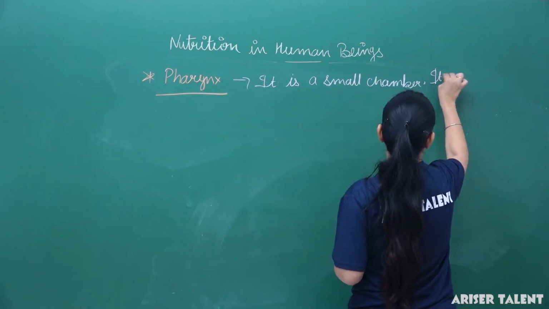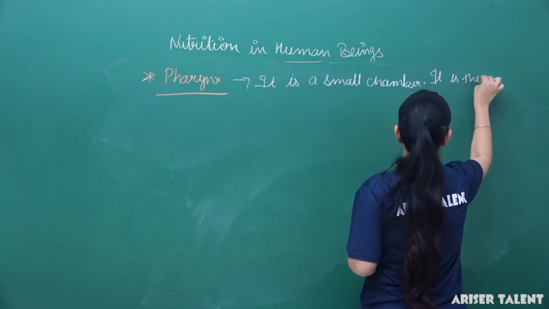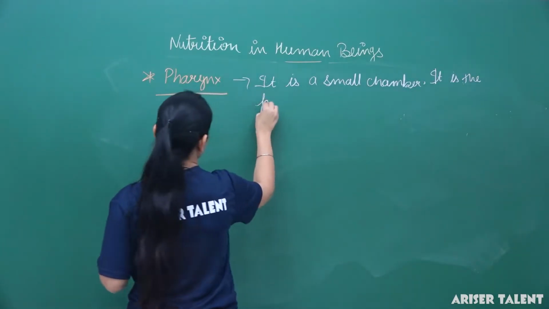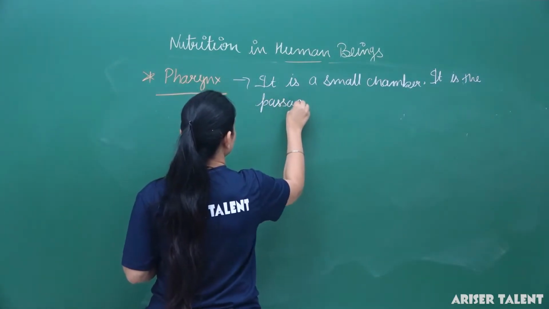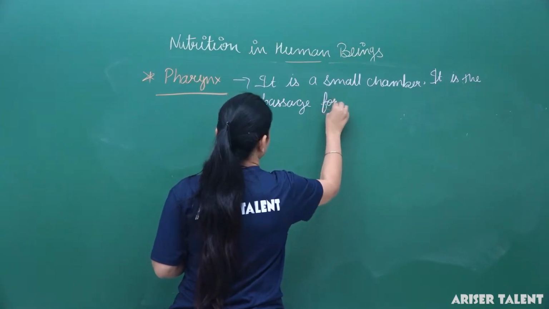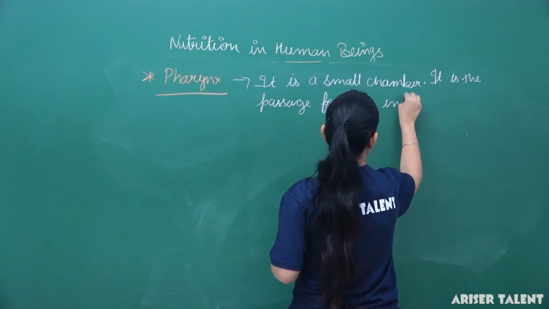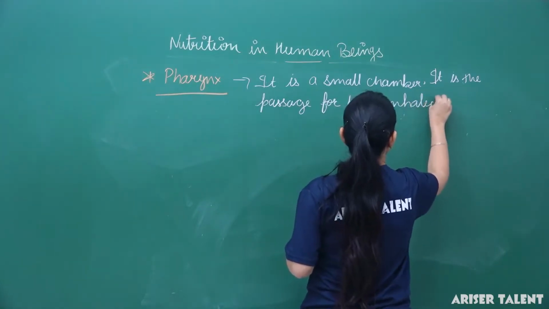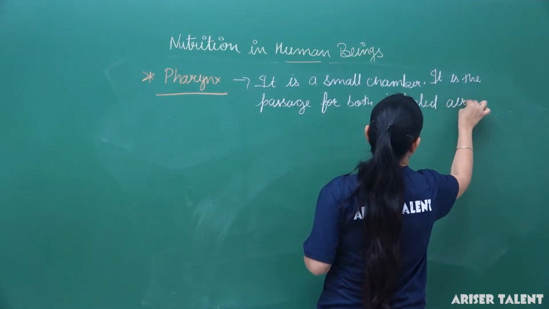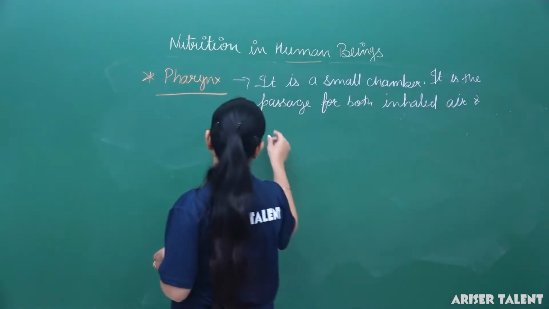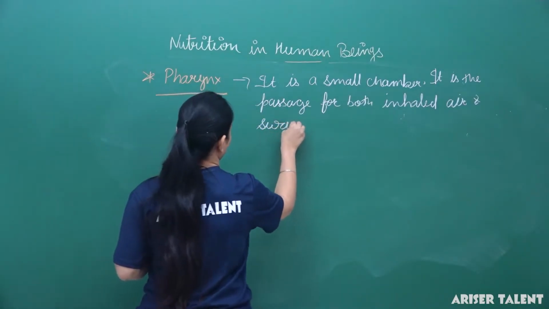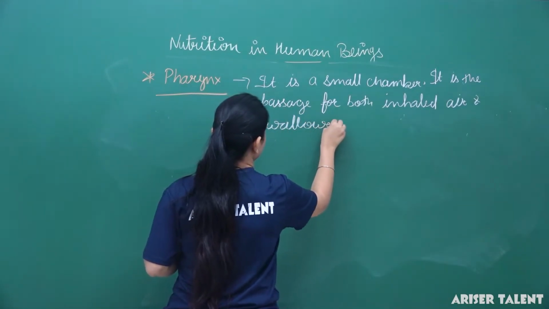It is the passage for both inhaled air and swallowed food. The next part of the alimentary canal is the pharynx.